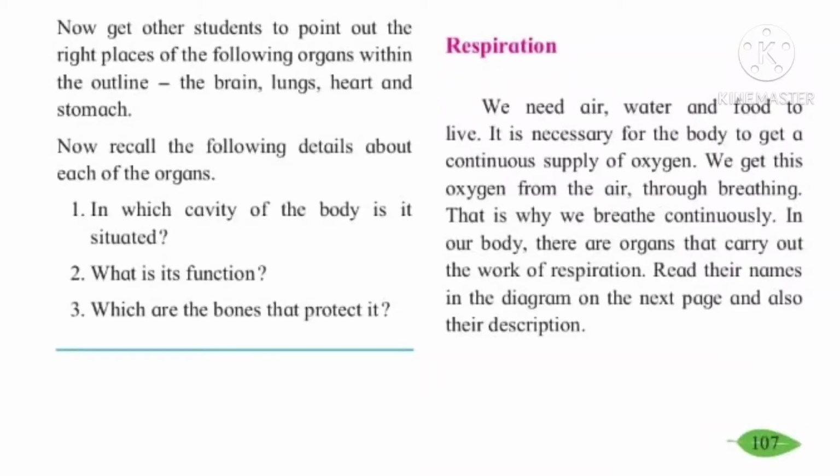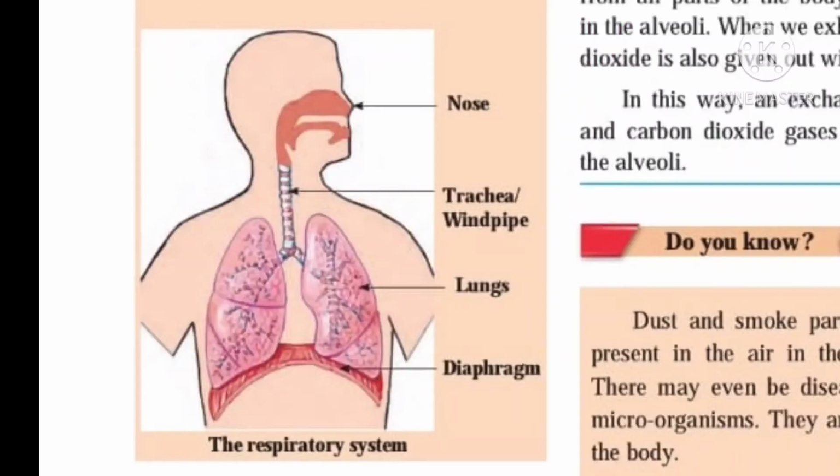In our body, there are various organs, a team of organs that perform the function of respiration together, and they make the respiratory system. Let us see all of them and see their functions. Can you see the diagram above clearly, children? It is from your textbook, page number 108. It shows us the respiratory system and the organs.